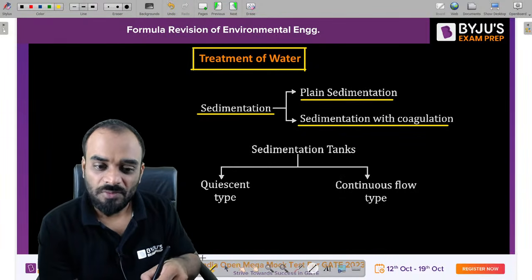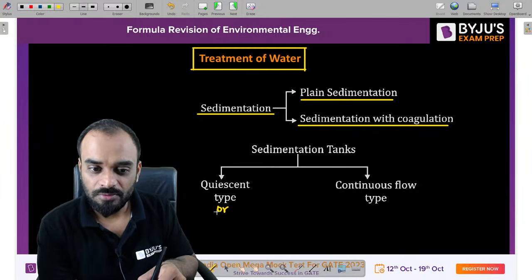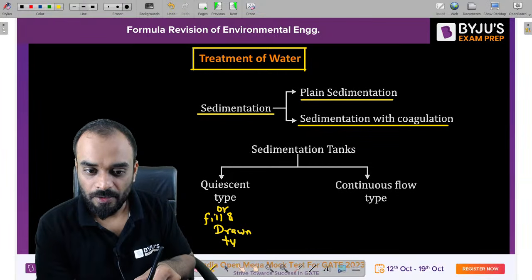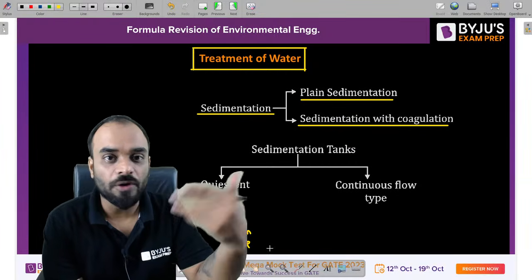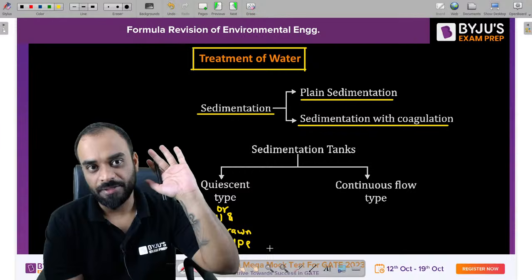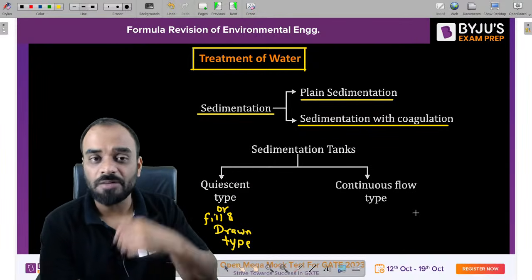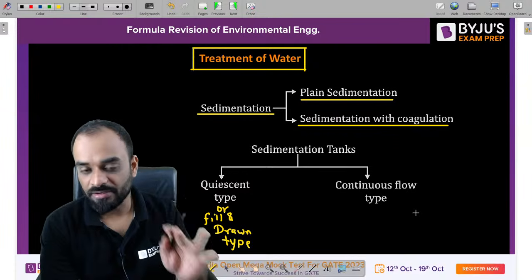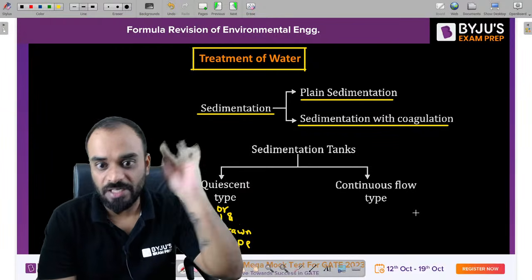One is fixed type, also known as fill and draw type, in which we put the water for 24 hours, then we have to empty it, right? The other is continuous flow type, that means in this tank the water is continuously flowing inside the tank.